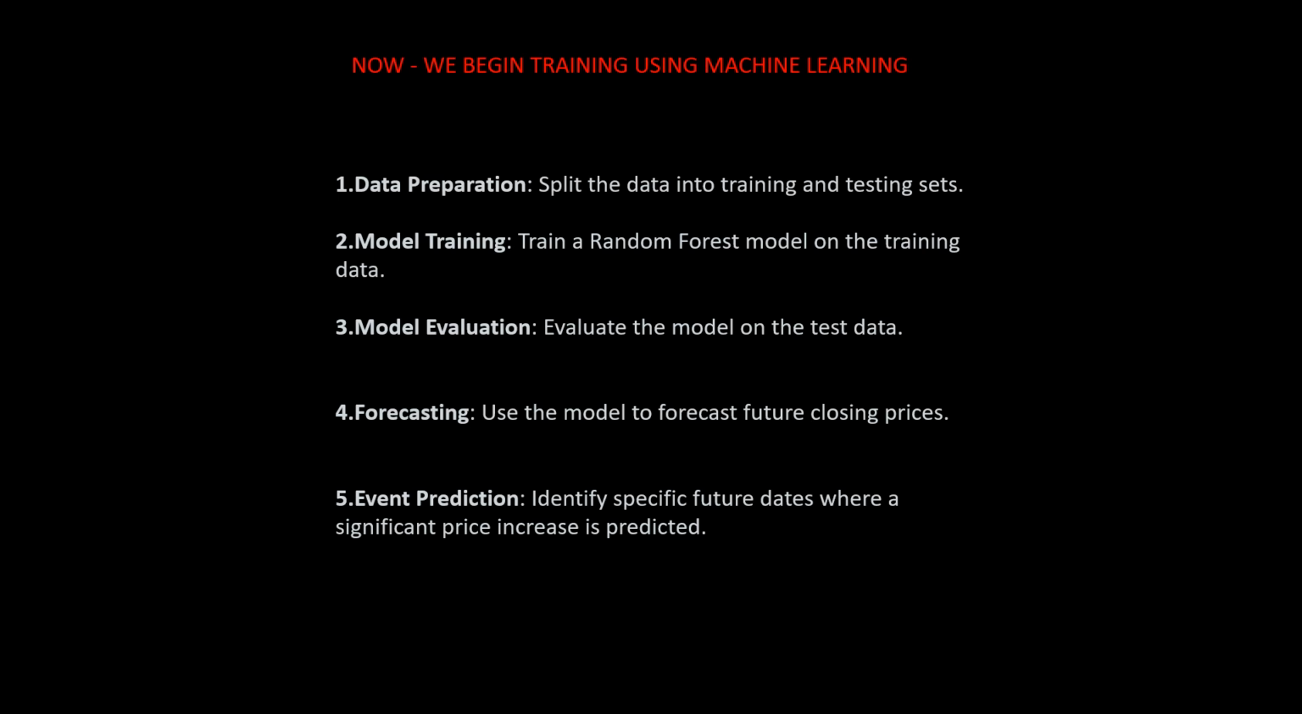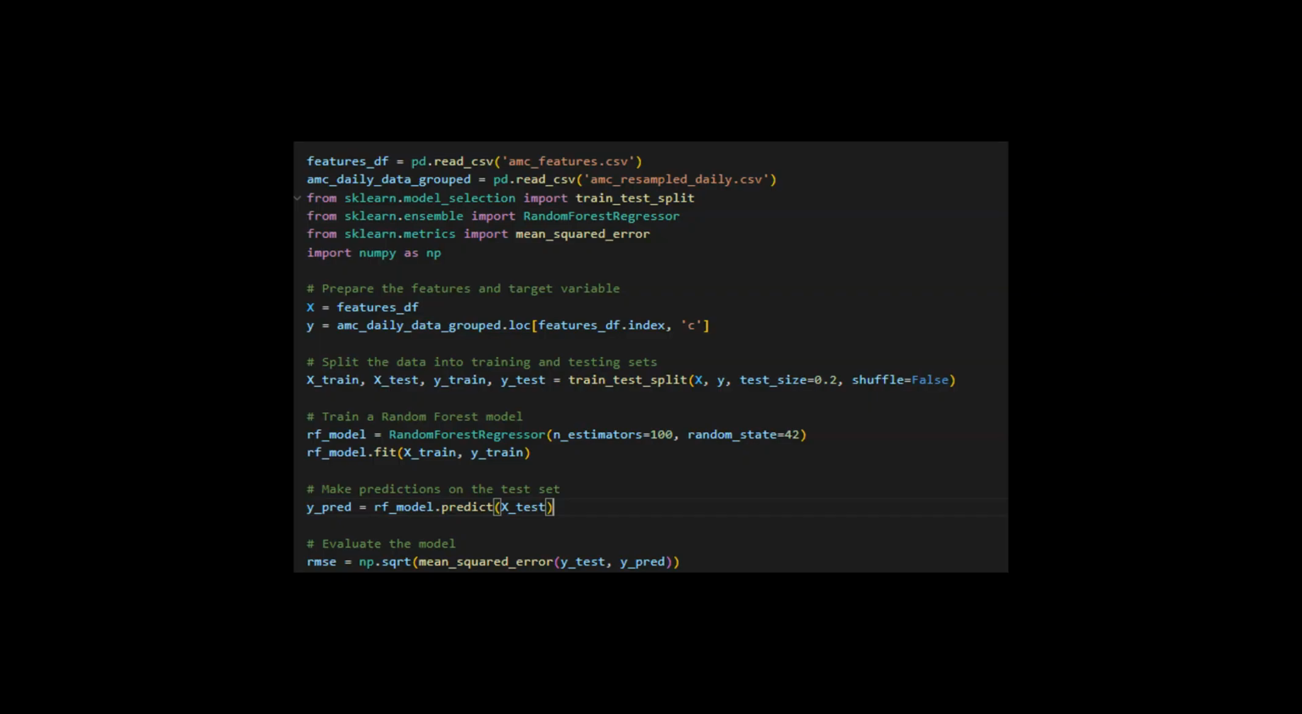And now we begin training using machine learning. We're going to do this in 5 steps. We're going to prepare the data by splitting it into training and testing sets. We're going to train it by using a random forest model on the training data. We're going to evaluate the model on the test data. We're going to use the model to forecast future closing prices. And then lastly, we're going to identify specific future dates where a significant price increase is predicted. That's the code for it.